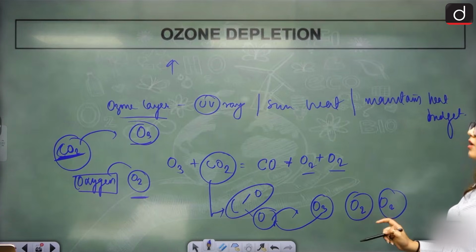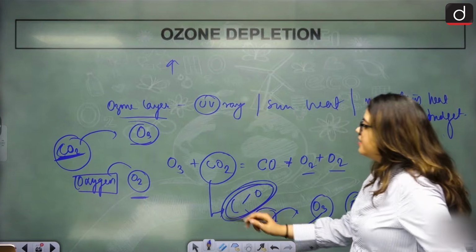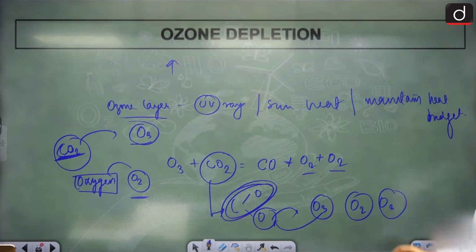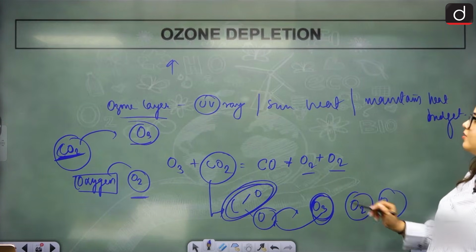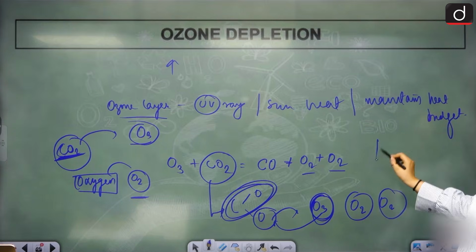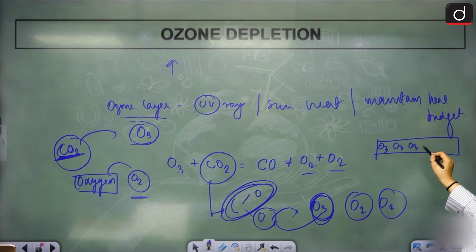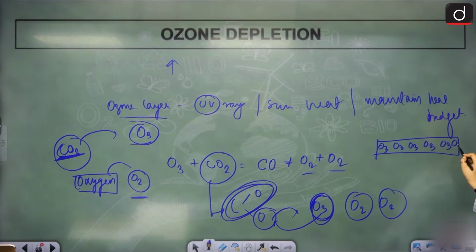CO2 is not harmful. This carbon monoxide thus formed is harmful. Why? Because this O3 molecule is breaking down. This entire layer is formed of multiple O3 molecules. That is how the layer is formed. If we keep pulling out each O3 and we keep forming O2 and O2, this will break down.